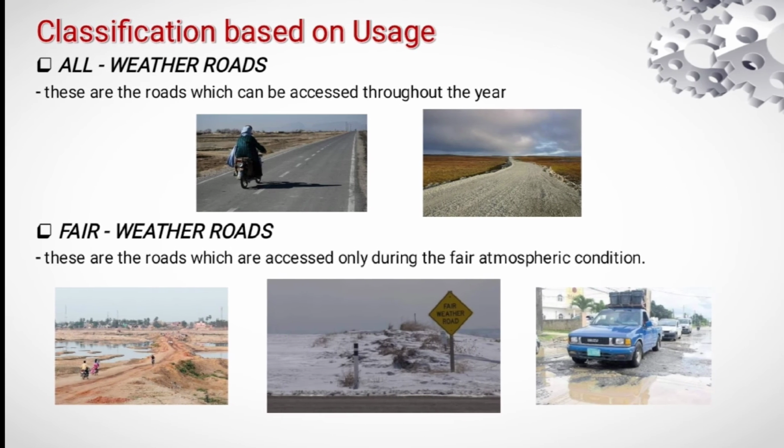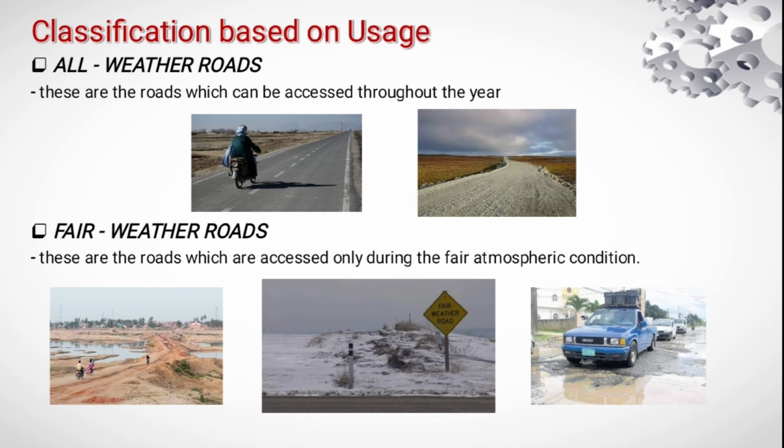Classification based on usage. All-weather roads are roads which can be accessed throughout the year, while fair-weather roads are roads which are accessed only during fair atmospheric conditions. Some fair-weather roads are only open during summers, and in all other seasons the roads remain closed due to snow. These roads are not accessible during heavy rains, cyclones, or at times of floods.